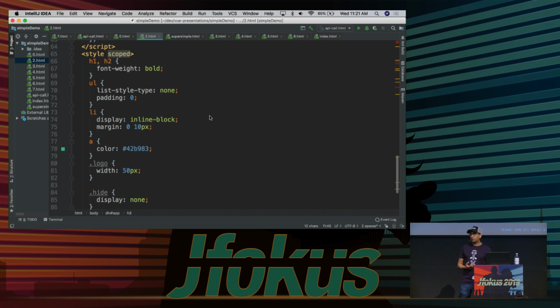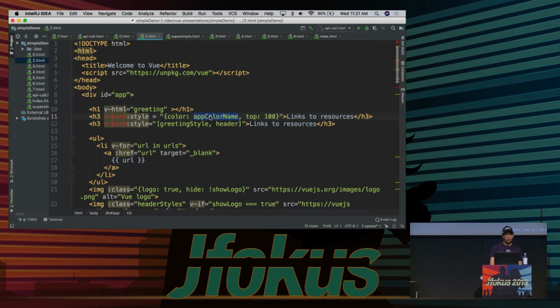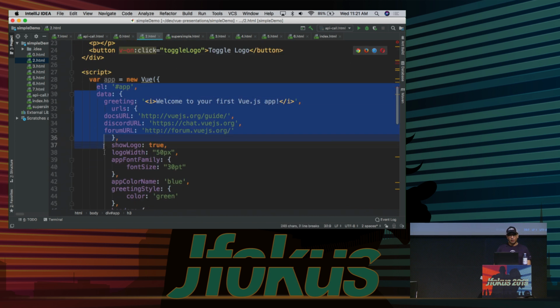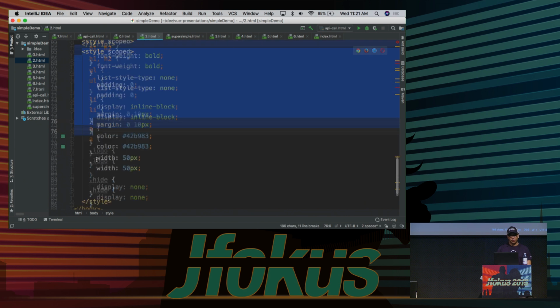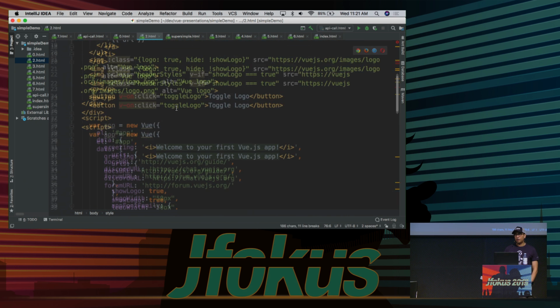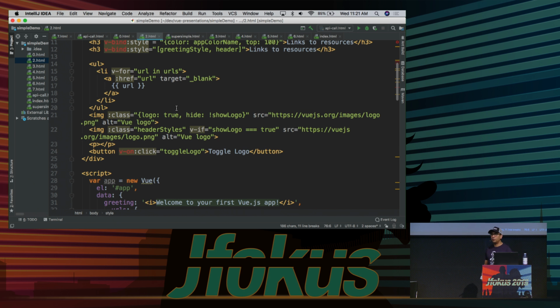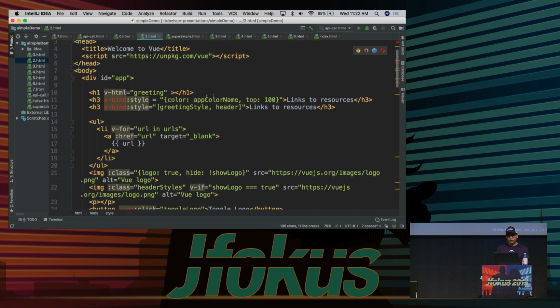And this is one of the nice things about doing component-oriented programming inside of Vue, is that everything you use to build a component can be inside of a single file. So you don't have to jump around between different files. You have your template at the top, you write your JavaScript and other things inside of here, and then you can have your styles also directly inside of this one file. So when you're building components, you can keep everything together, and it's nice and cohesive.